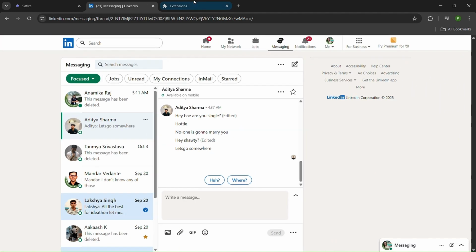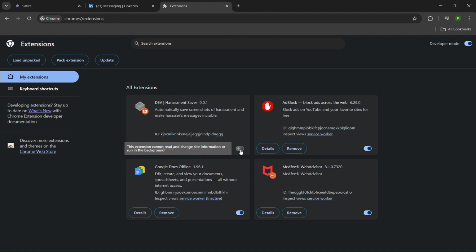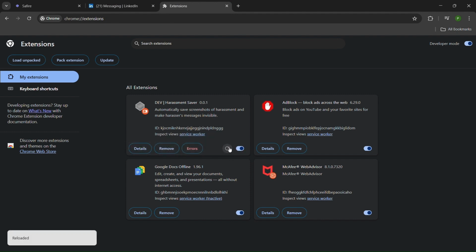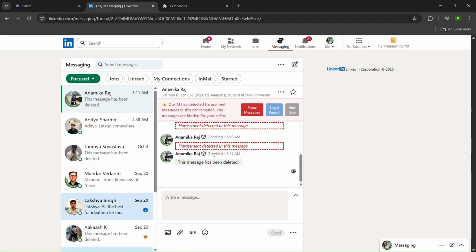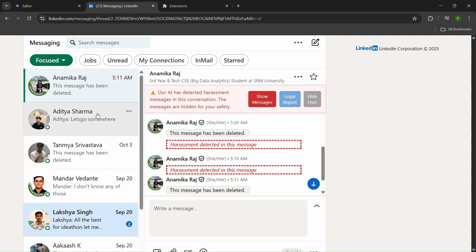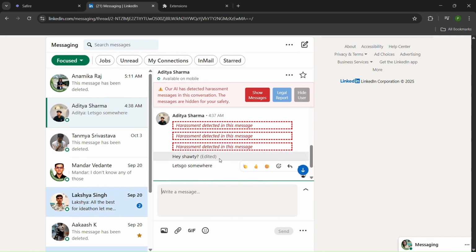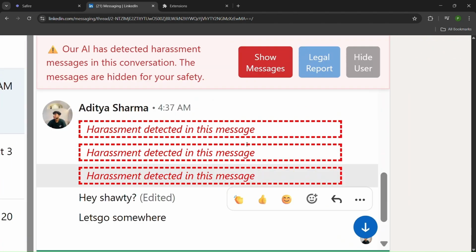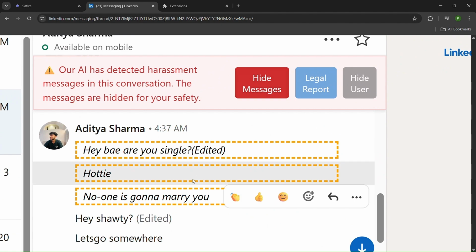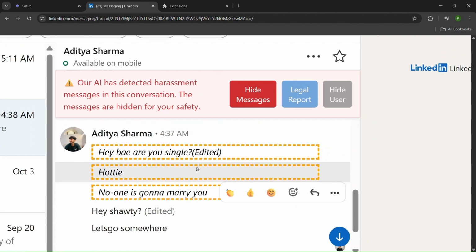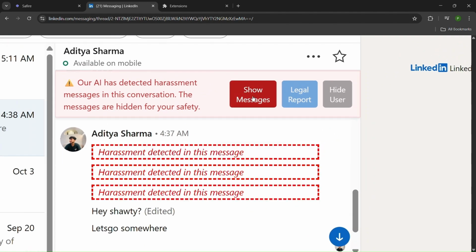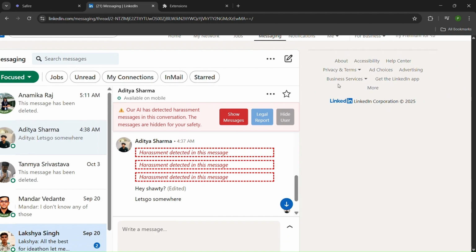Right now the extension is disabled, so the messages are visible. Let me enable the extension and reload the page. Once the extension is enabled, all the inappropriate messages are hidden, both the past ones and the new ones. Even if someone sends a harassing message in real time, it will instantly be hidden if the user wishes. They can toggle to view what was blocked, otherwise the messages stay hidden by default for their safety.